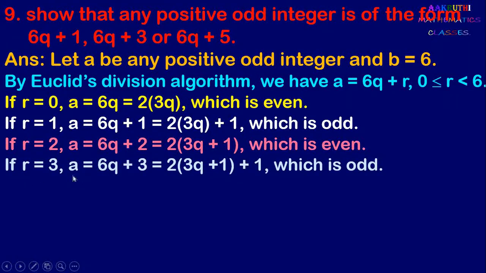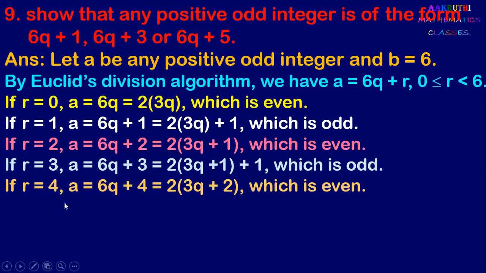So next it is r equal to 3, then A equal to 6q plus 3. Now 6q plus 3 can be written as 6q plus 2 plus 1. So here 3 can be written as 2 plus 1 and take 2 common outside and we can write 2 into 3q plus 1, plus 1. And this number, 2 into 3q plus 1, is even, plus 1 is an odd number. So therefore this is again an odd number.